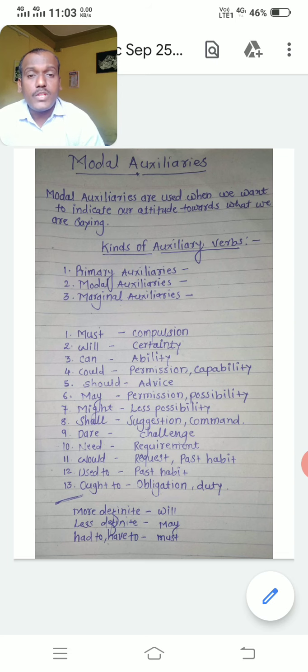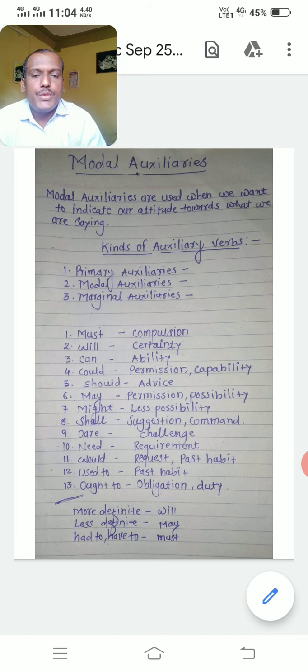Then last, more definite is will. Will is used for more definite, more certain, more assurance, more 100% thing, we have to use will. And if there is less definite, less certain, you remember these words, for the confusion of students, a question might be asked there. More definite, more certain, so we have to use will. And less certain, less definite, we have to use may. And had to: I had to write, I have to write, then in short the meaning is the same, had to, have to, must.